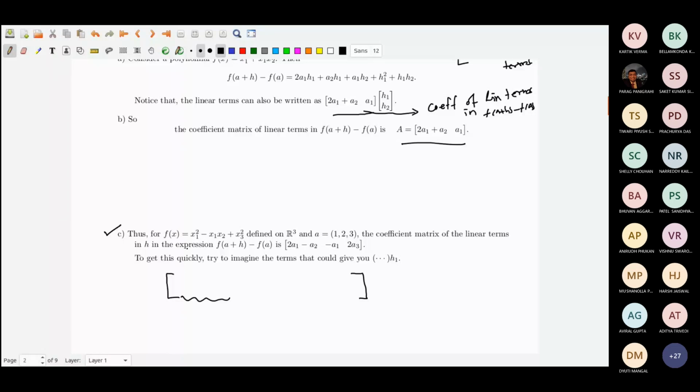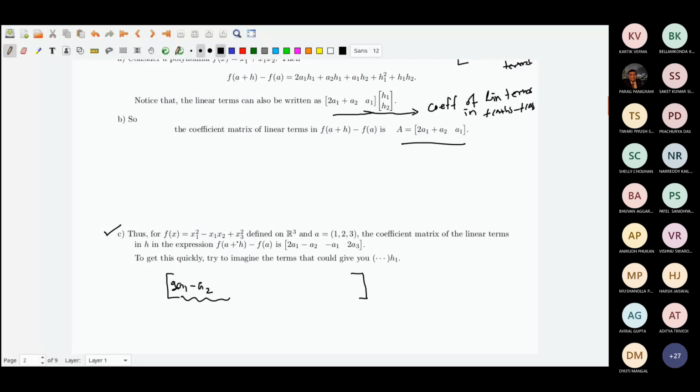Okay. So actually here I have taken a1, a2 as such. I have not substituted 1, 2, 3. Anyway, therefore I would be getting 2a1 from the first term, because I will get 2a1 h1 from here, and from the second term I will get the coefficient of h1, because the first one will be (a1 + h1) into (a2 + h2). That's what it will give me. So therefore I will get minus a2 from here, that is h1 into a2, and from nowhere else I will get the h1 coefficient. And h2 coefficient, where will I get?